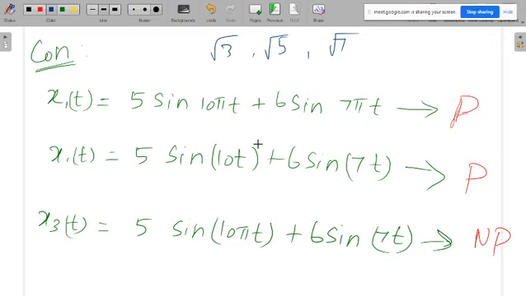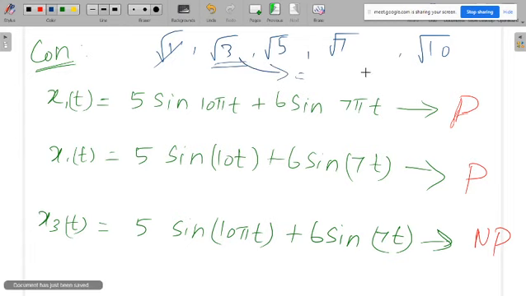That's why I am suggesting that from root 1 to root 10, you try to know the nature of each number, whether it is rational. Anyway, root 1 is rational, root 9 is also rational, root 4 is also rational. Then try to know the nature of root 3, root 5, root 6, root 7, root 8. They may be rational or irrational. We have to analyze whether we can write them in terms of ratios or not.